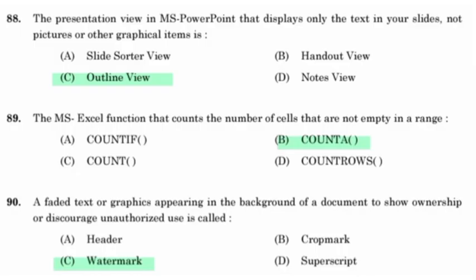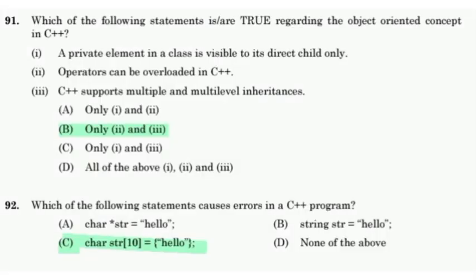The MS Excel function that counts the number of cells that are not empty in a range: counter. A faded text or graphics appearing in the background of a document to show ownership or discourage unauthorized use is called watermark. Which of the following statements are true regarding the object oriented concept of C++?